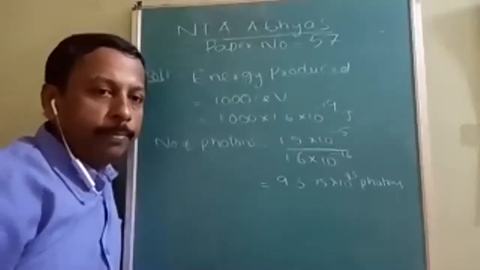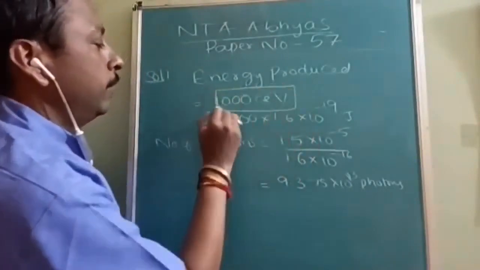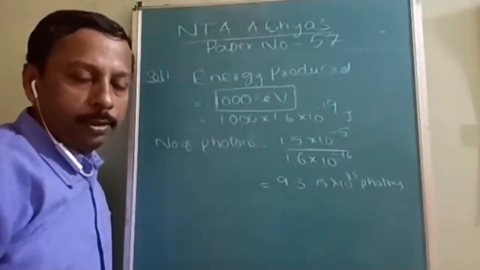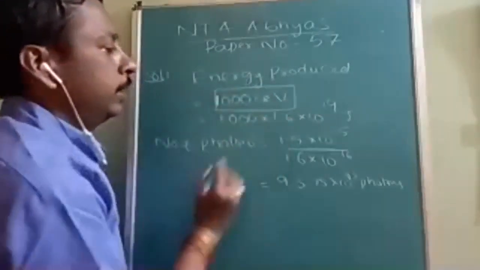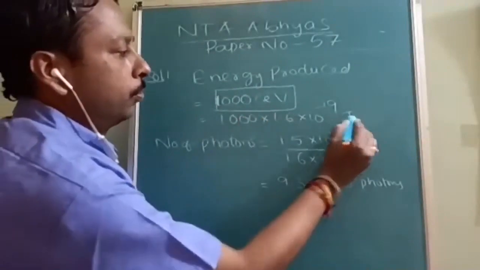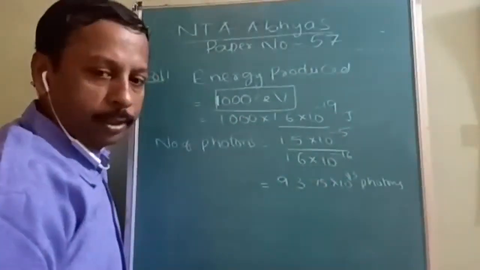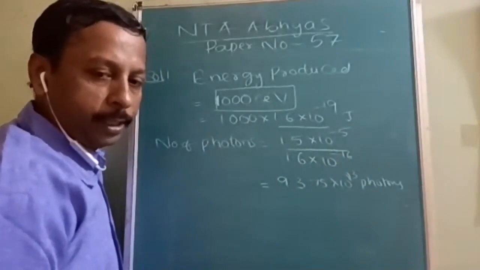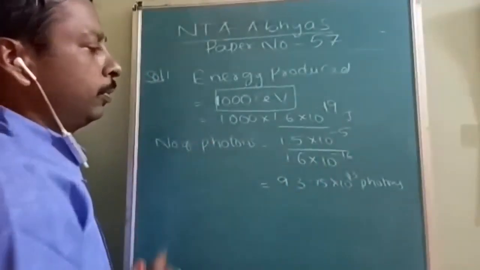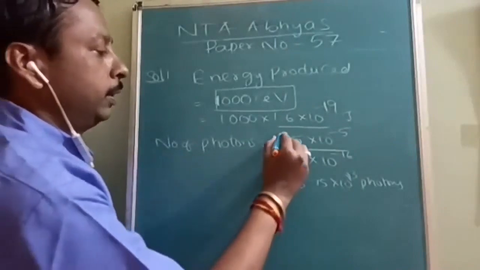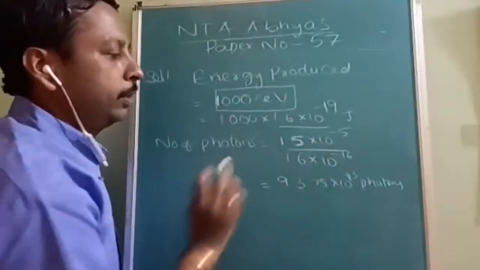Very simple question. If you understand the concept, total energy produced is 1000 electron volt. Electron volt to convert into joules, I am multiplying it with 1.6 into 10 to the power of minus 19. So number of photons is equal to total energy divided by energy of each photon.